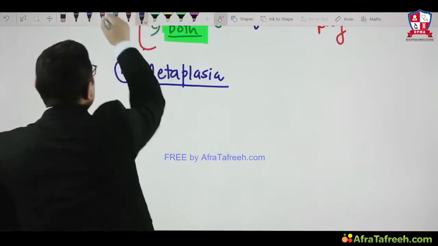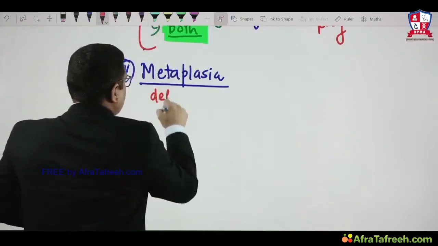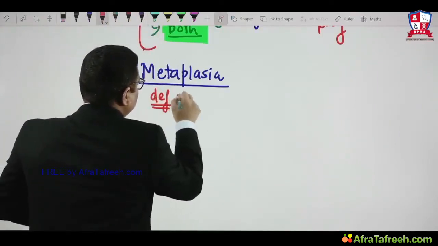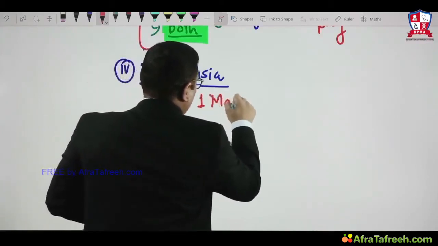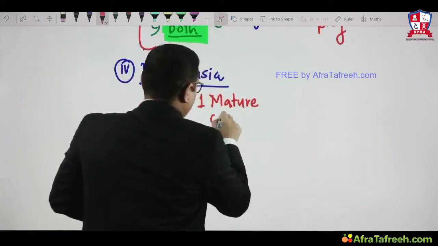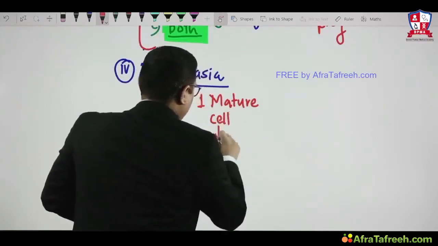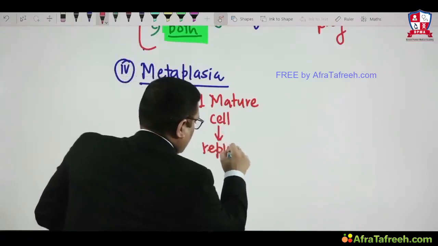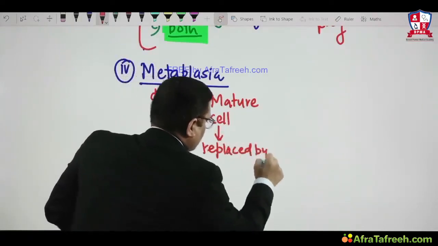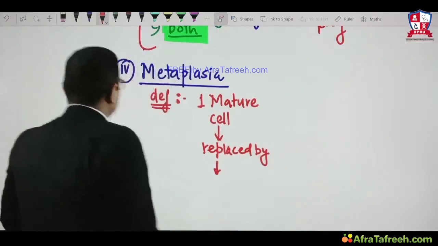If you see the definition of metaplasia, it is one mature cell that has been replaced by another type of mature cell.